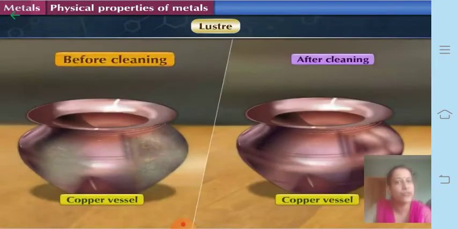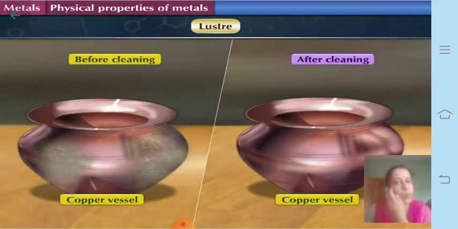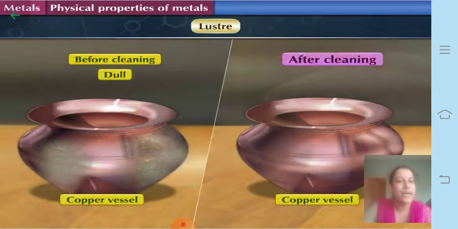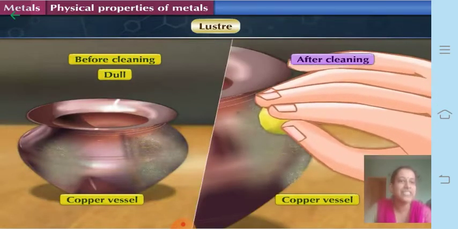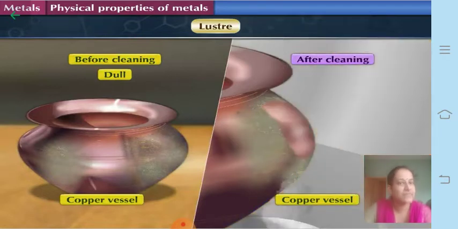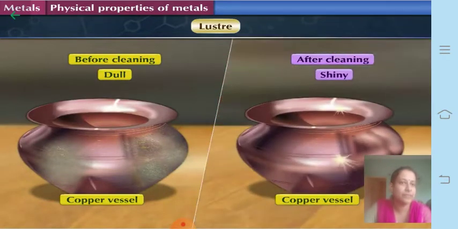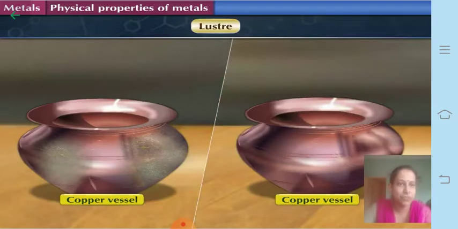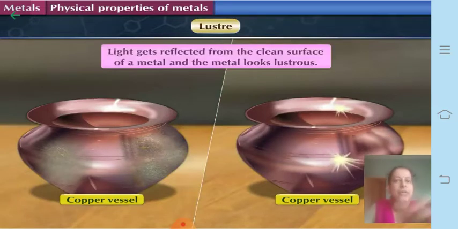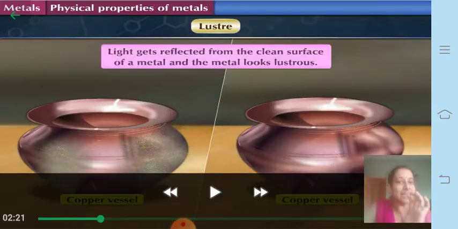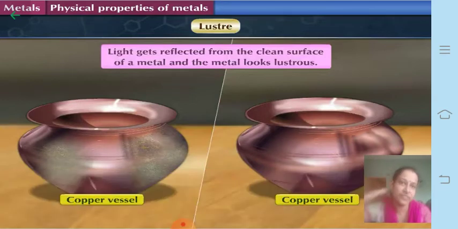Before cleaning, the vessel was very dull, whereas after washing it with water it got a luster and became shiny. Light gets reflected from the clean surface of a metal and the metal looks lustrous.